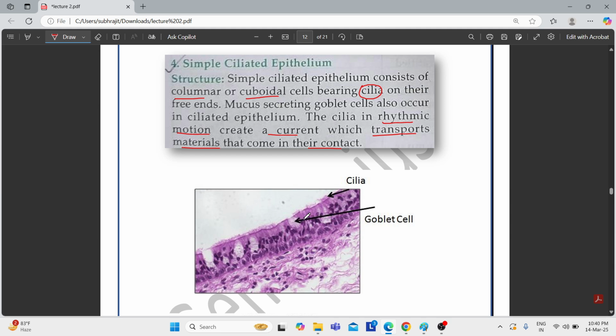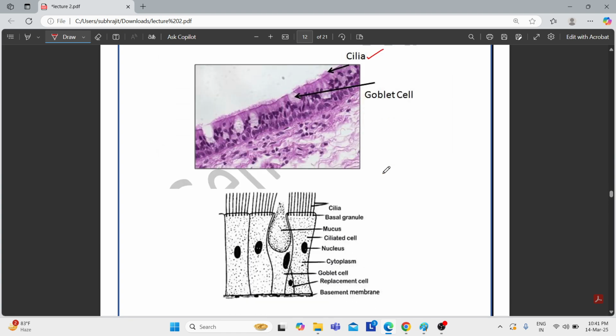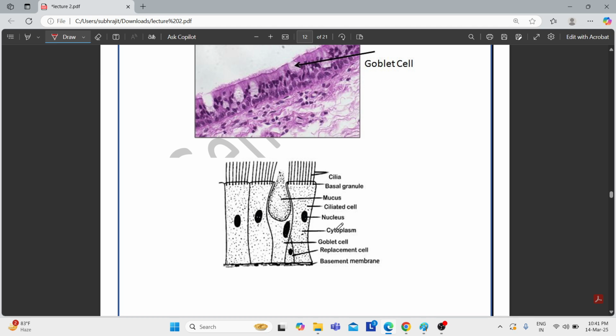Now this is a goblet cell. This goblet cell can sometimes also display cilia for the brushing or the motion of the mucus that the goblet cell secretes. As we know, the goblet cell secretes mucus, and this mucus needs to be transported or brushed away. So who helps in that? The cilia basically help in this particular function. This is the mucus, the same diagram. This is the cilia, and this is our goblet cell. This goblet cell basically secretes our mucus.